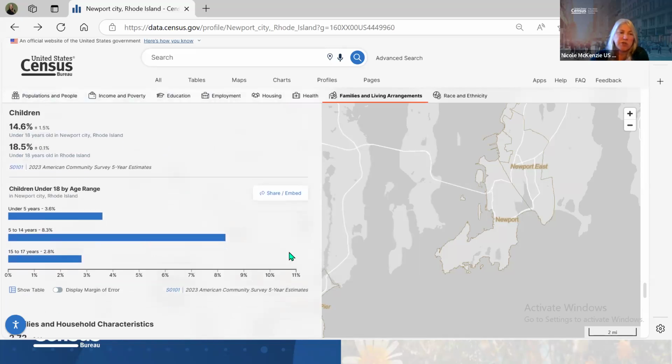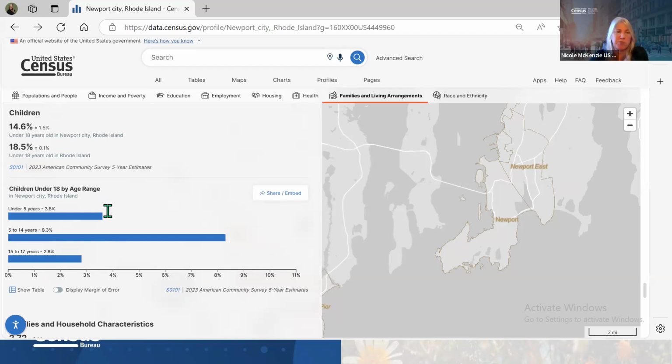If you want to start a preschool program, you can look and see, all right, most of the children, it looks like in Newport, you have a lot of 5 to 14-year-olds. Under 5 is 3.6%. Now, remember, this is taken from the 2023 5-year estimates too. So as we go through a 5-year period, there are new children that have been born. So you may want to look at that as well.